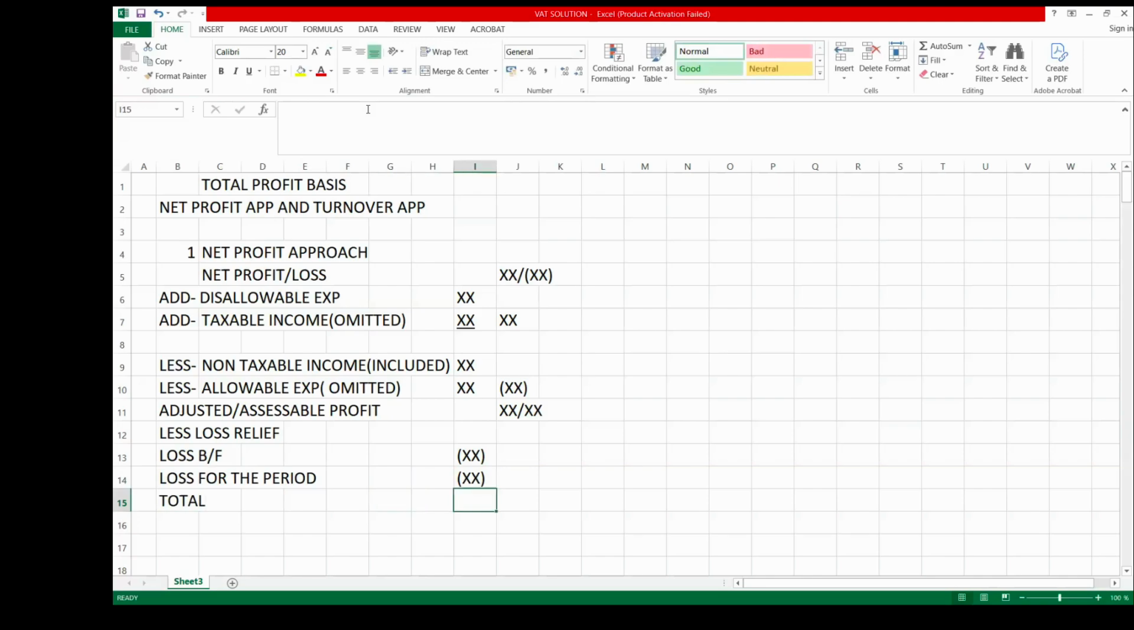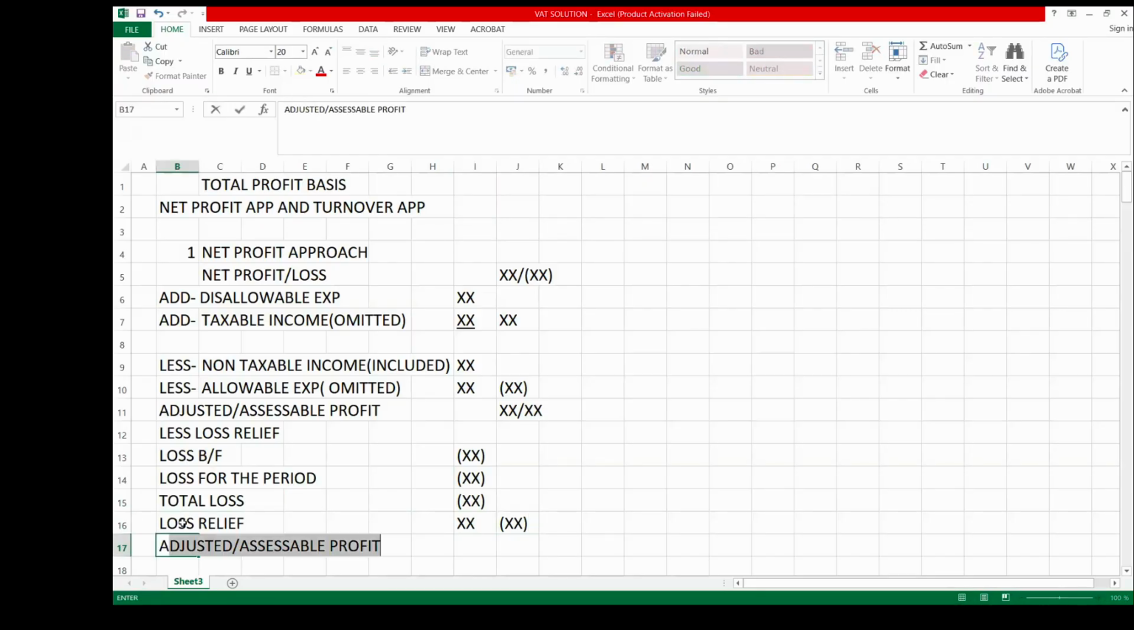So this total loss, you are going to relieve it from this assessable profit. So this is total loss, you now have loss relief. So you remove that loss from the assessable profit. That same amount, you transfer it here as deduction. So after loss relief, you have what?